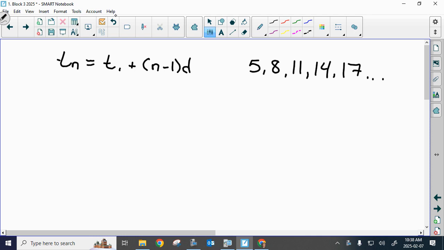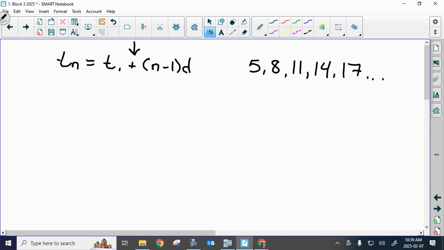When we were dealing with arithmetic sequences, as we move to the right, we know we're adding a value, which is why our formula requires addition inside. Now, if I said find the general term or the general expression for this sequence, what would you guys do? What was your first step with an arithmetic sequence if I said find the general term or find the explicit formula? Where would you begin with this arithmetic sequence?